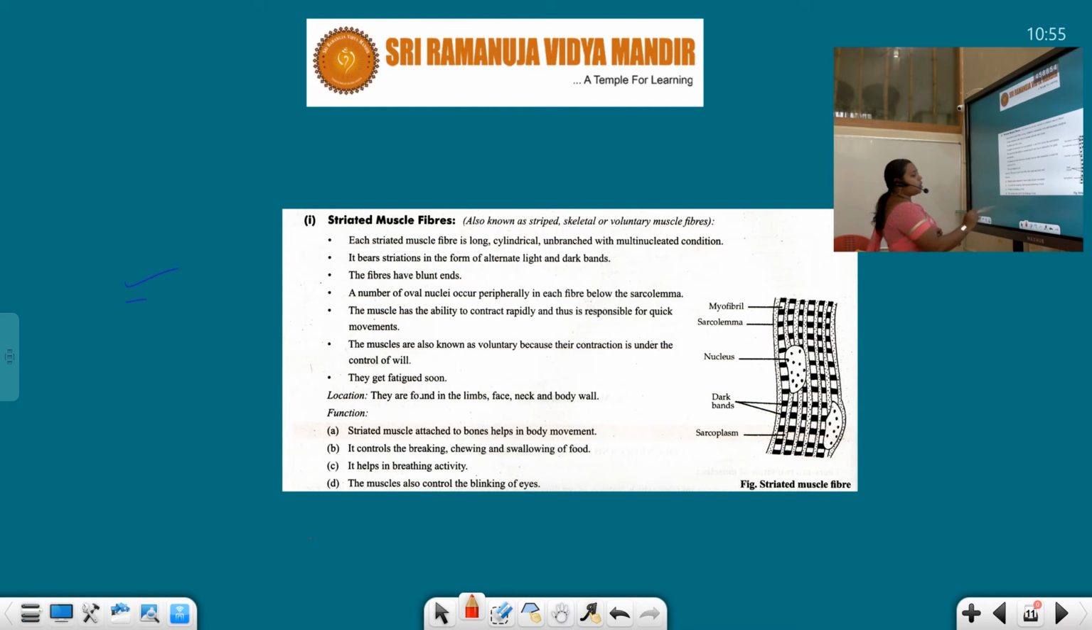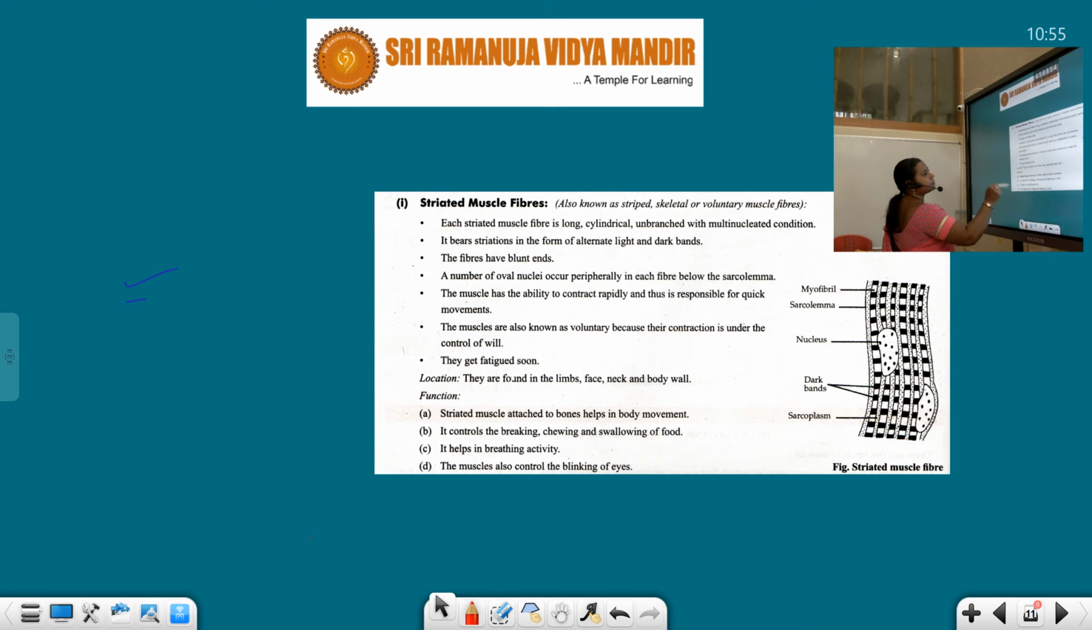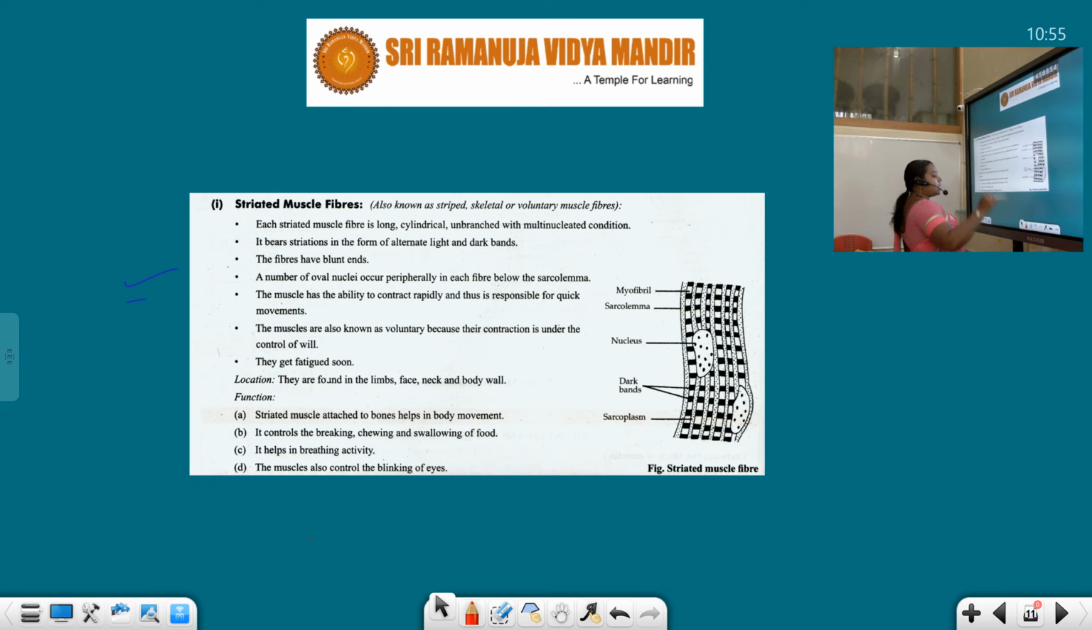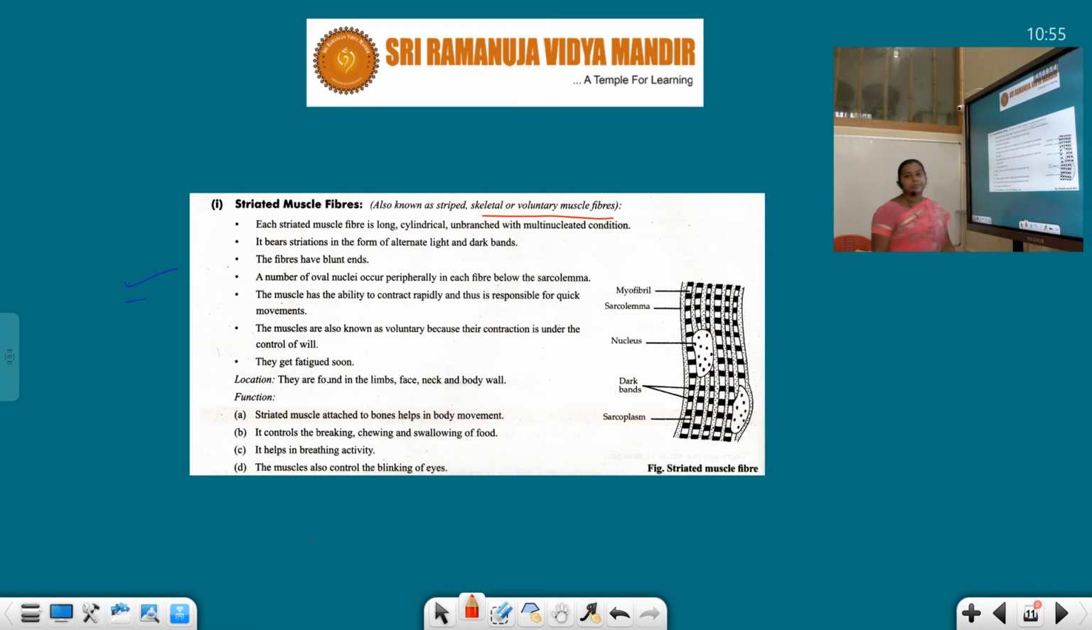First, let us talk about the striated muscles, students. These striated muscles are also known as striped, skeletal and voluntary. Voluntary in the sense they are completely under the will of the animal. Skeletal muscles, striped muscles or striated muscles.